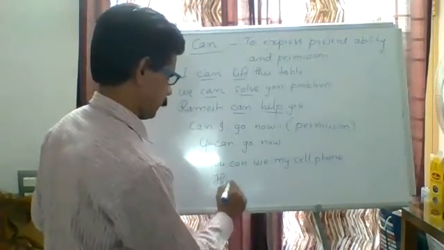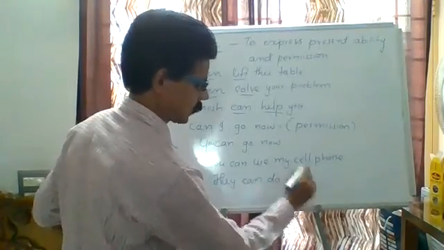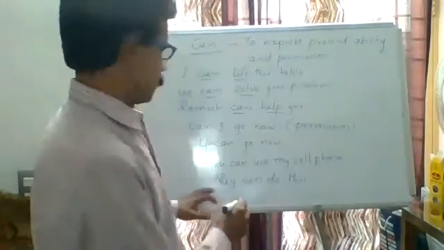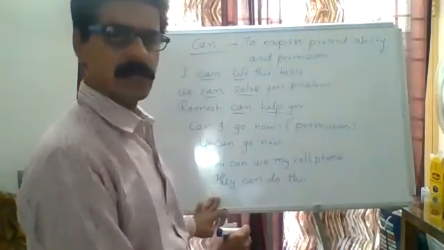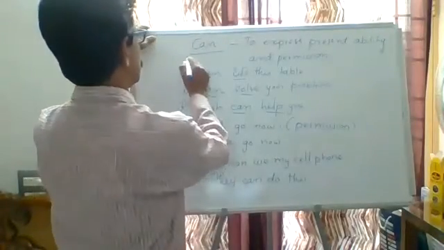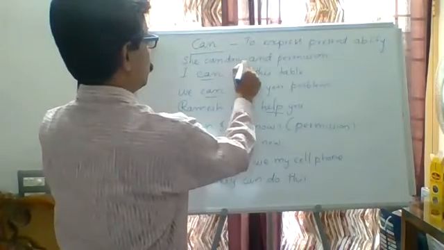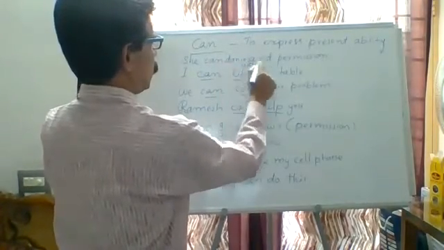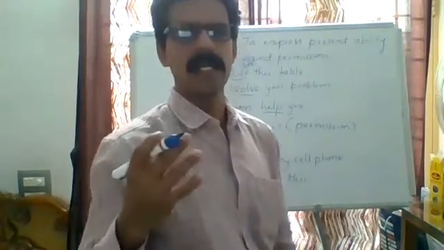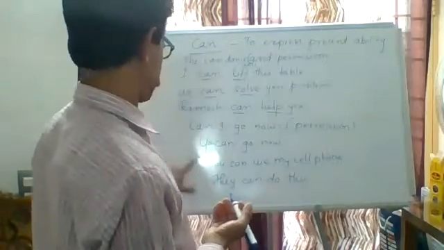They can do this. I am giving permission. They can do this. She can dance well. That is her ability. She can dance well. It is the ability. She can dance well.